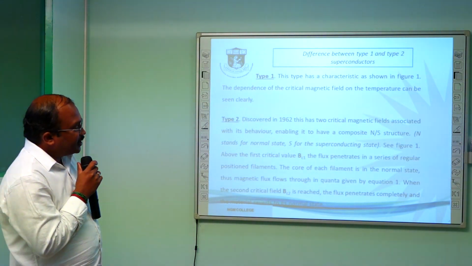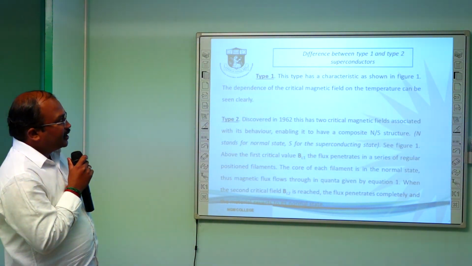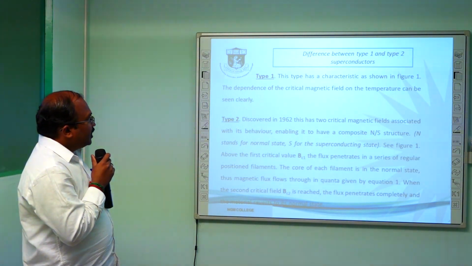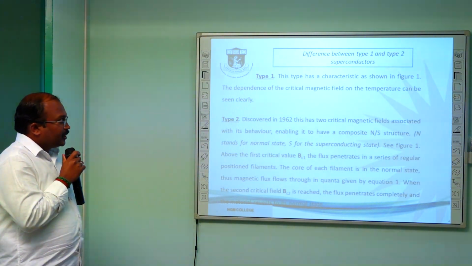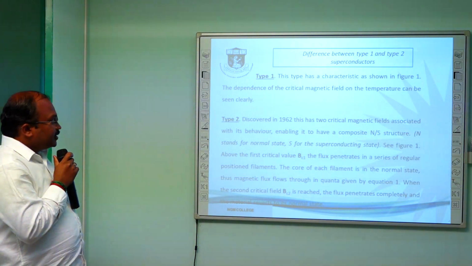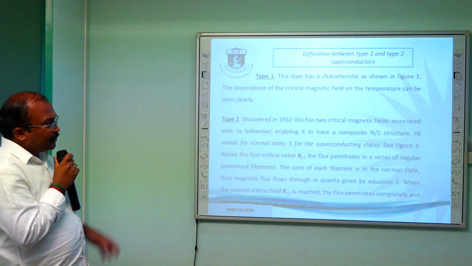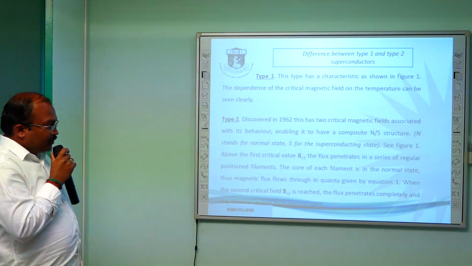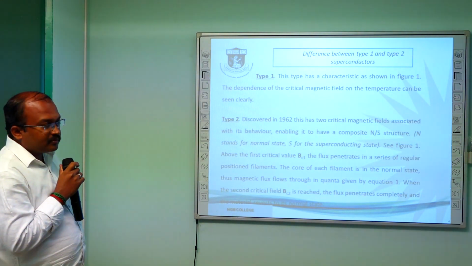So this is the explanation. This type has the characteristics shown in the previous slide's figure. The dependence of the critical magnetic field on the temperature can be clearly seen. Type 2 was discovered in 1962. It has two critical magnetic fields, one for the non-superconducting state and another for the superconducting state.